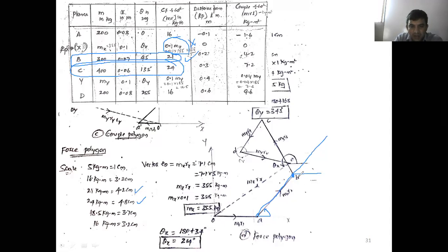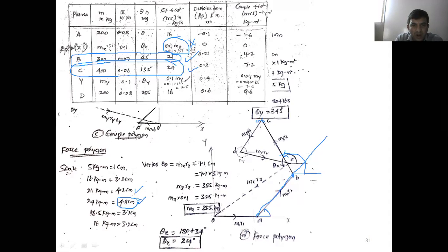B, right? Draw a line. How much angle is it? 135 degree. Along the 135 degree, measure how much? 24 kg meter, converted into scale, is 4.8 centimeter. Along the 135 degree line, measure 4.8 centimeter. Now we'll get the point C. Once you get point C, now this is over.